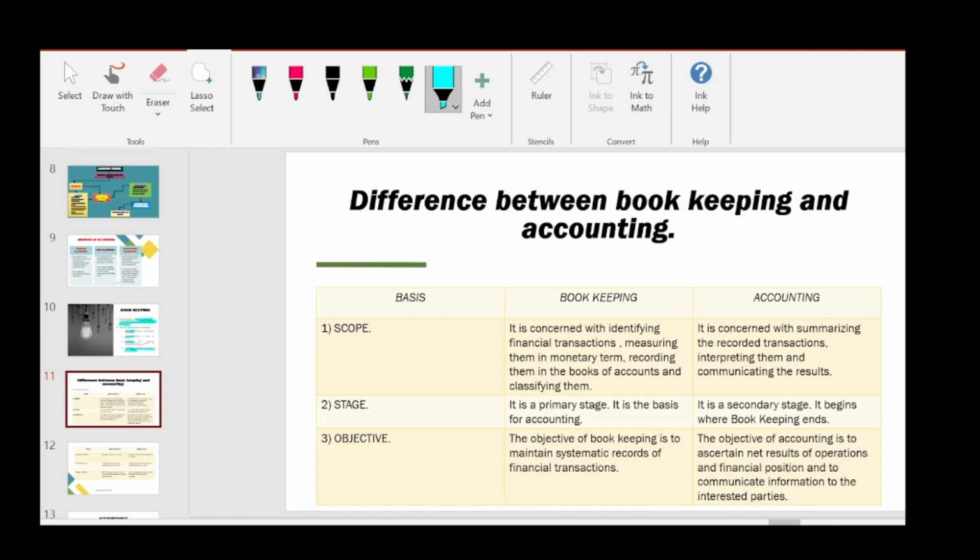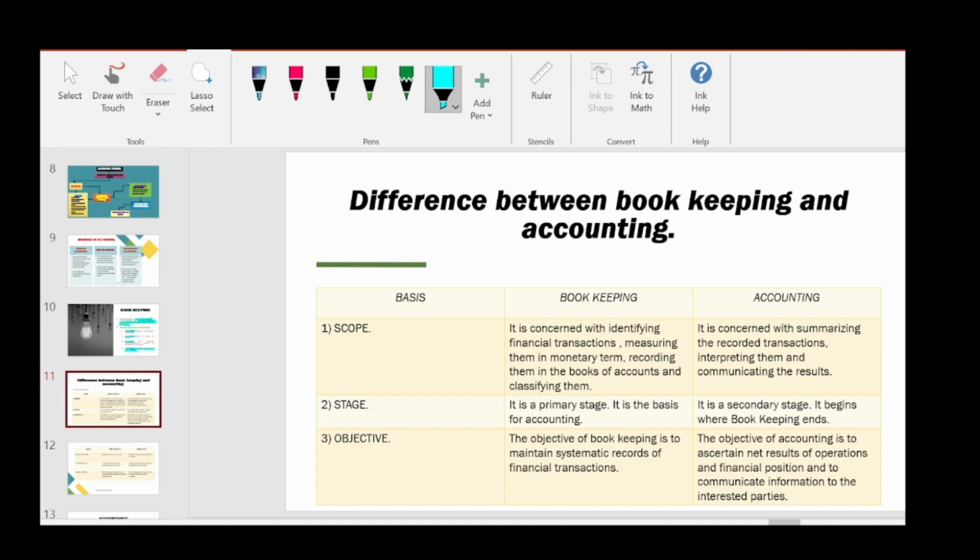Accounting is concerned with summarizing the recorded transactions, interpreting them, and communicating the results. Since accounting is a wider aspect, it also includes summarizing, interpreting, and communicating. So bookkeeping scope is narrow, while accounting scope is wider.